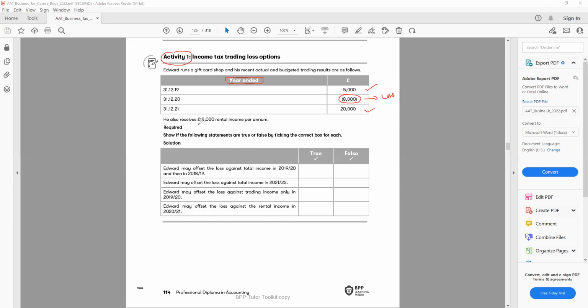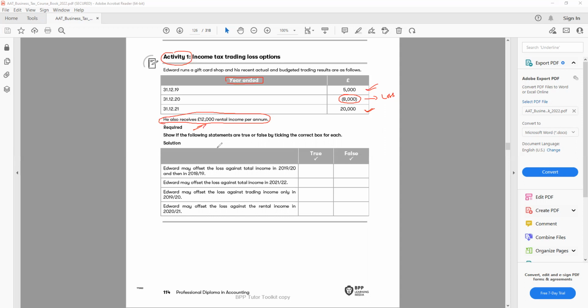He also received 12,000 rental income per year. That means every year, 2019, 2020, 2021, he also received 12,000 rental income. So that's the other income. This is the trading income, and this 12,000 is the rental income. That's other income. The reason it is important is that we can use the losses against the total income. In this case, the rental income will be part of that.